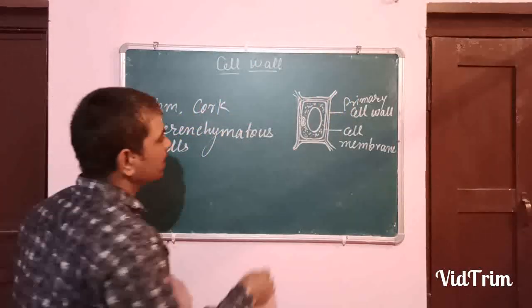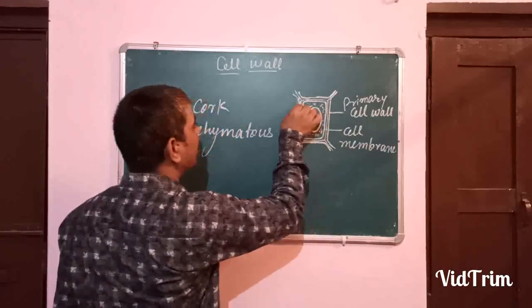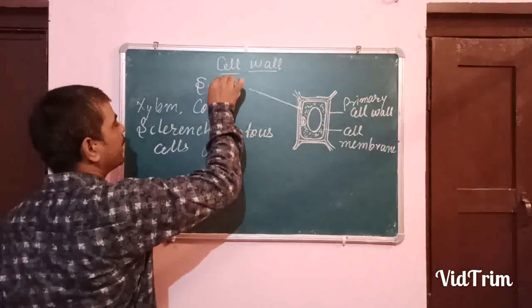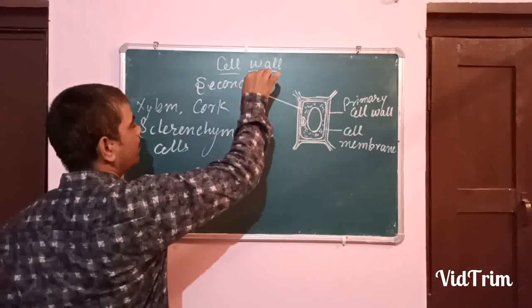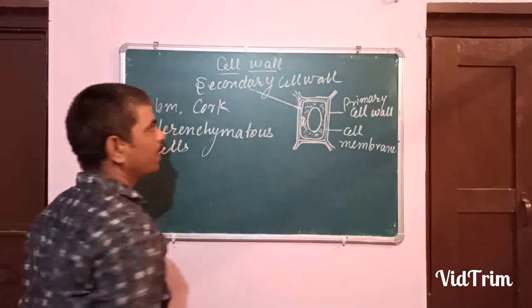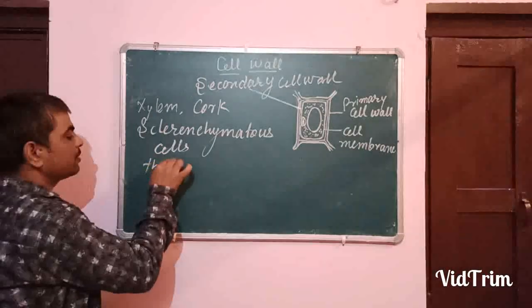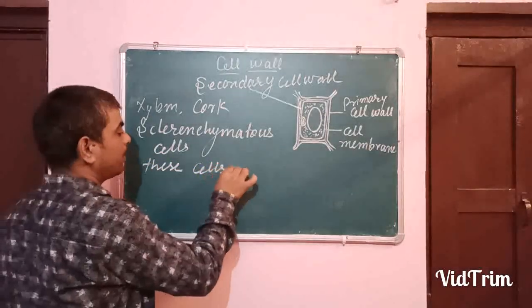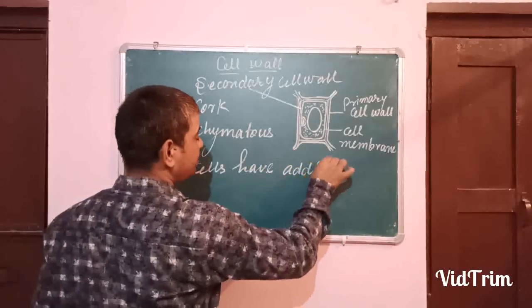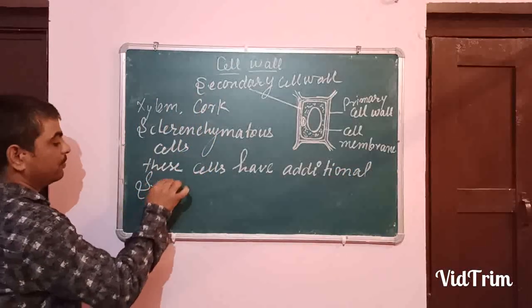This additional second one, see carefully, is called the secondary cell wall. These cells have an additional secondary cell wall.